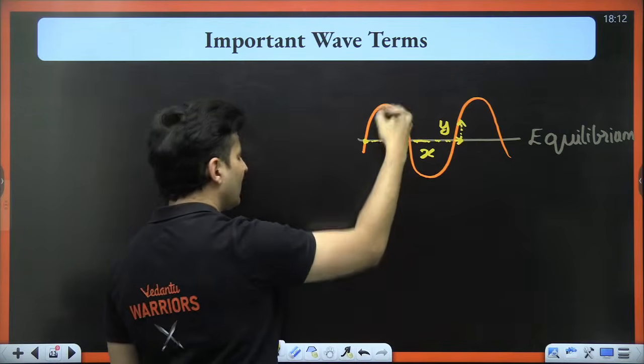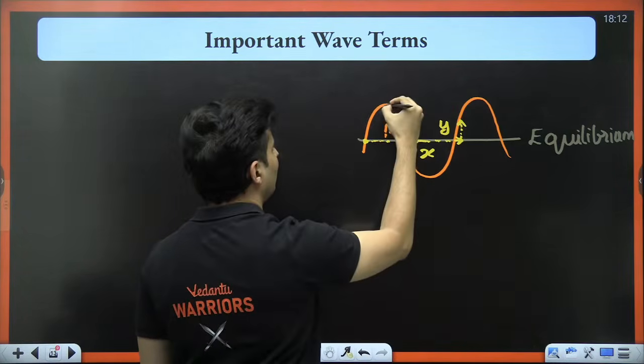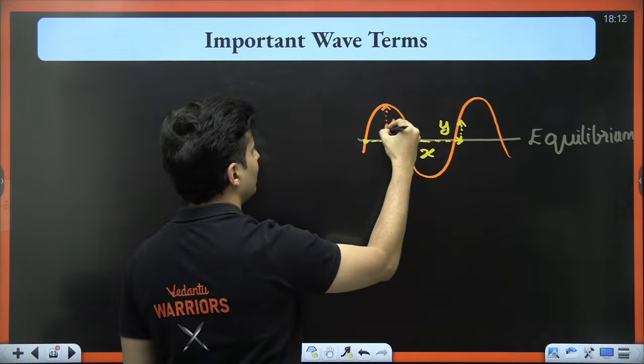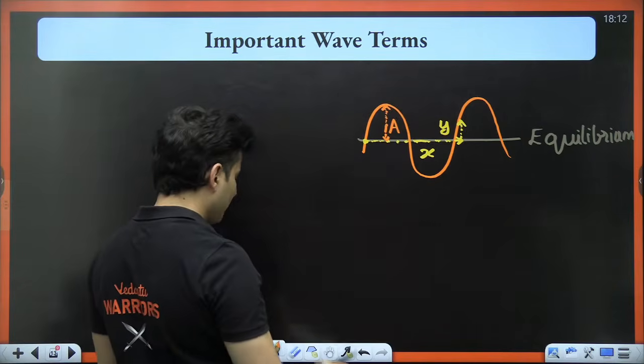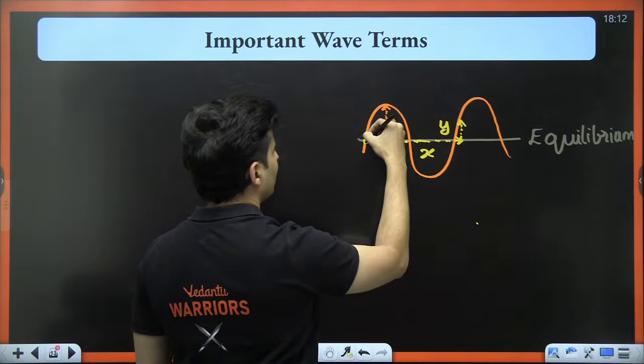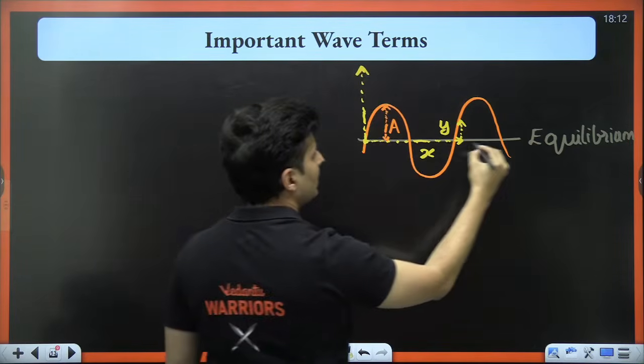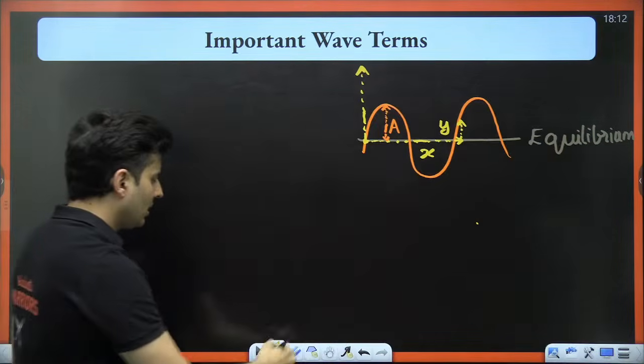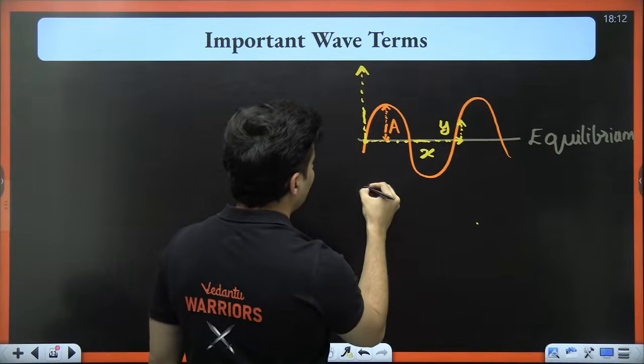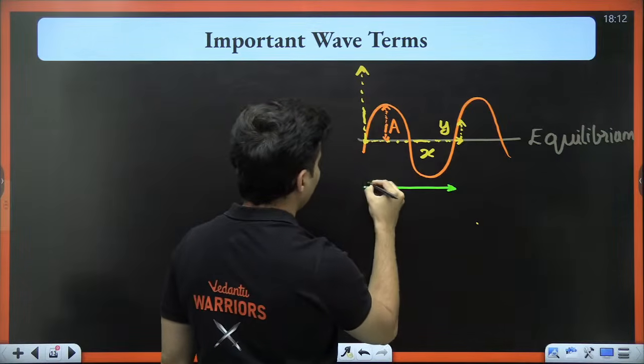Y can keep changing. A is, remember, the maximum displacement from here to here, correct? And let's say this was your origin. So this is your y-axis, this is your x-axis, and from here to here is one wavelength.